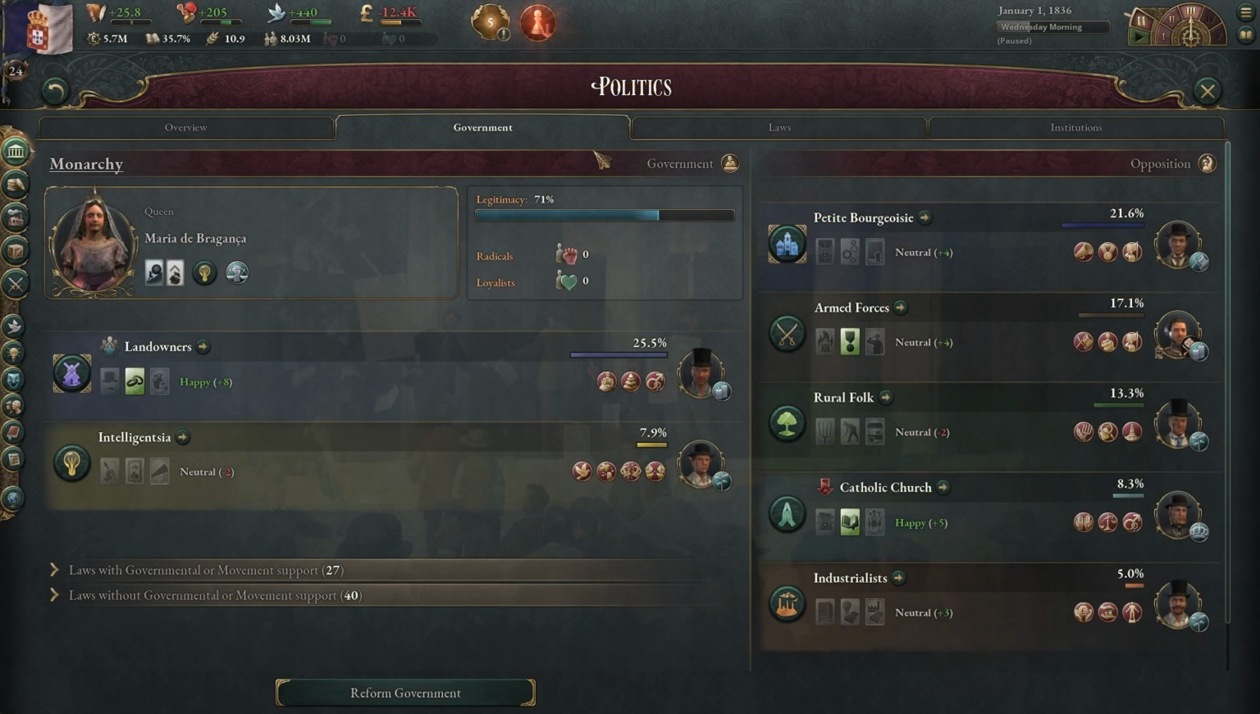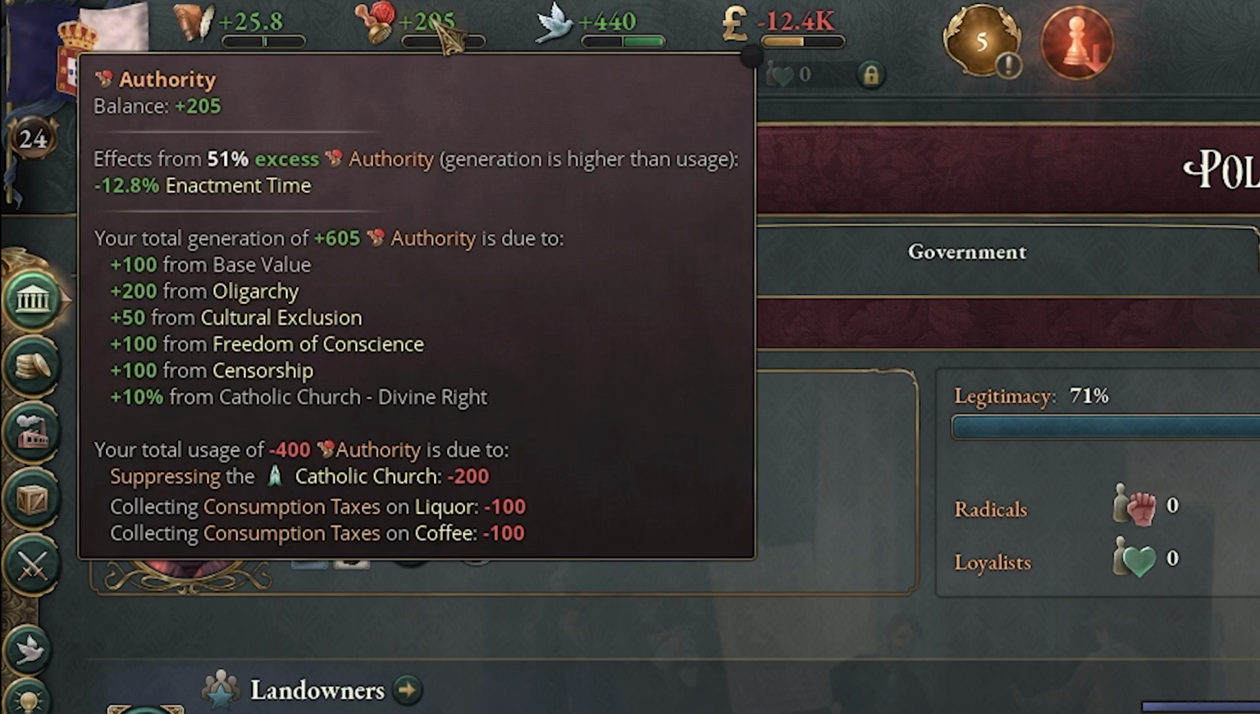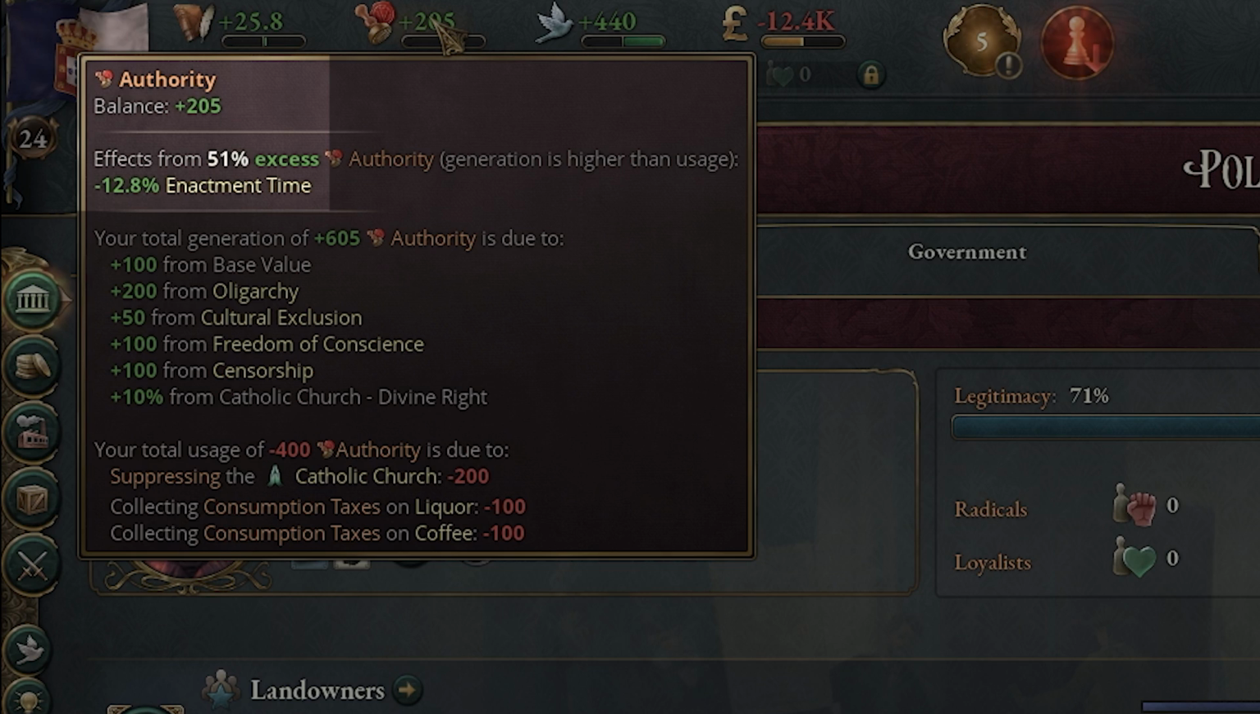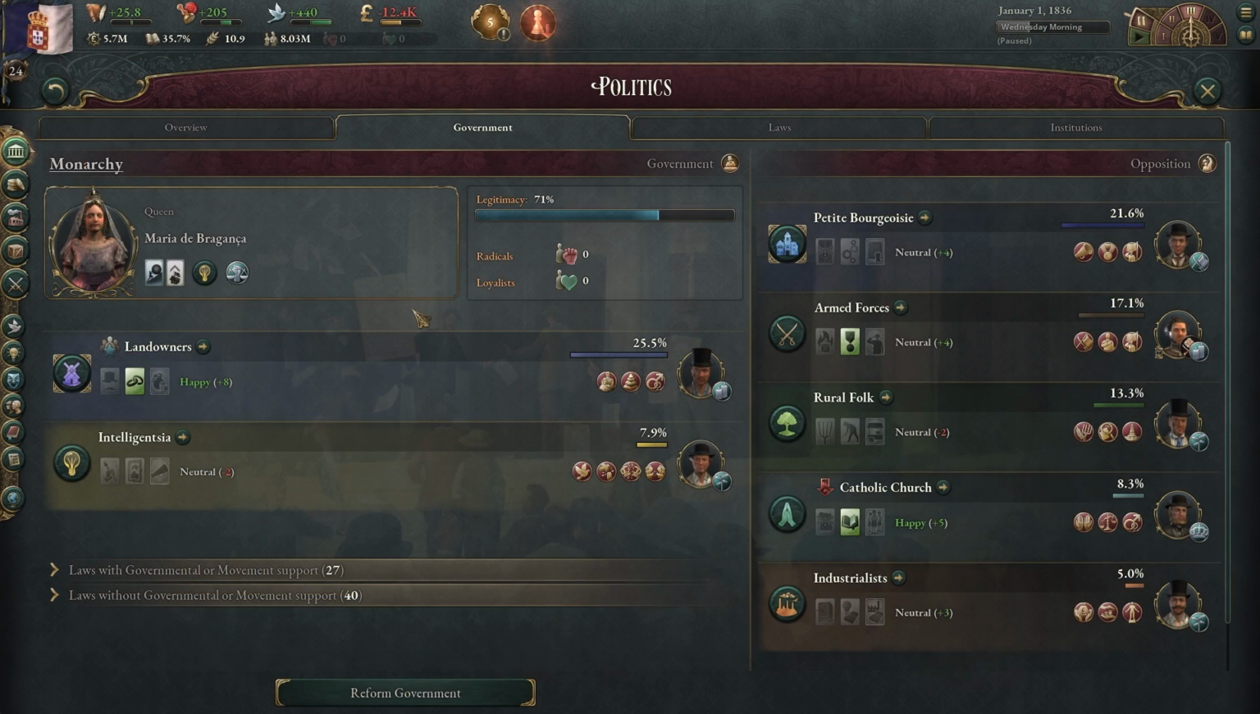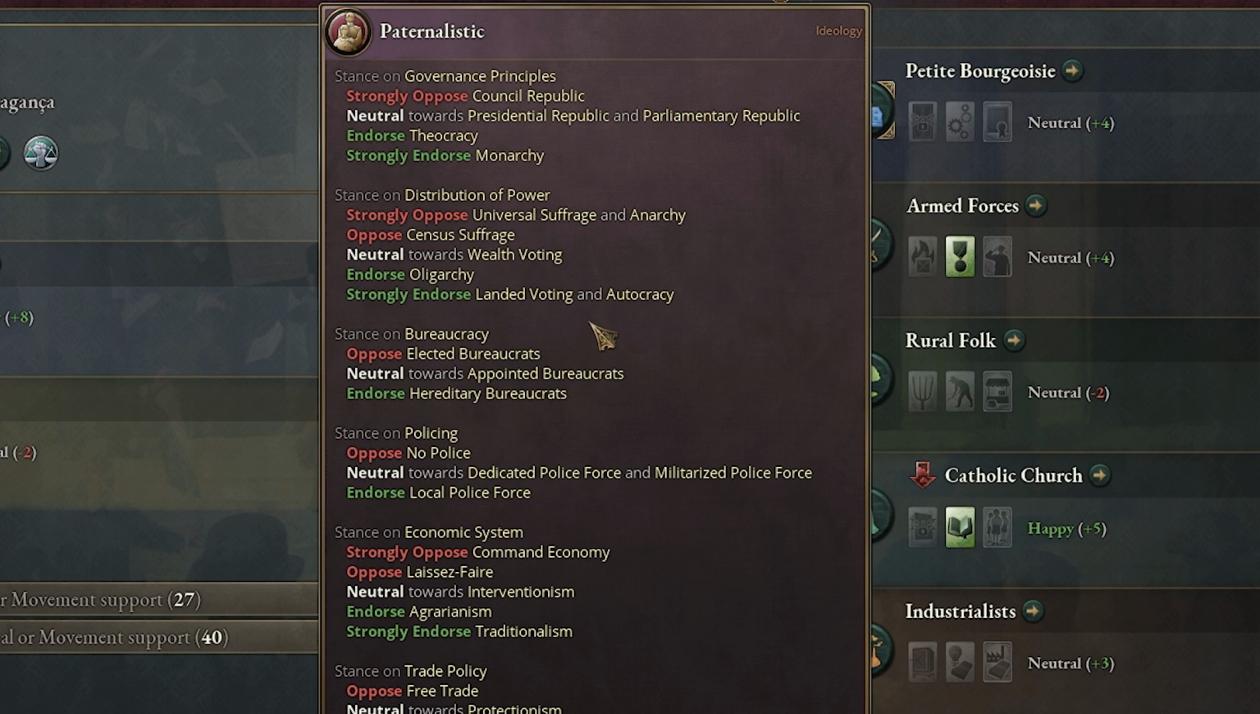Legitimacy is not the only way to reduce your enactment time for your laws. Your authority is another way. If you have a positive balance, for example, here we have 205, we get a minus 12.8% in our enactment time. Which interest groups do you want in your government? Well, ones that are endorsing laws that you want to pass. So for example, you can see it here, the landowners, depending on their ideology, these are all the different laws they endorse and strongly endorse, and the ones that they oppose.